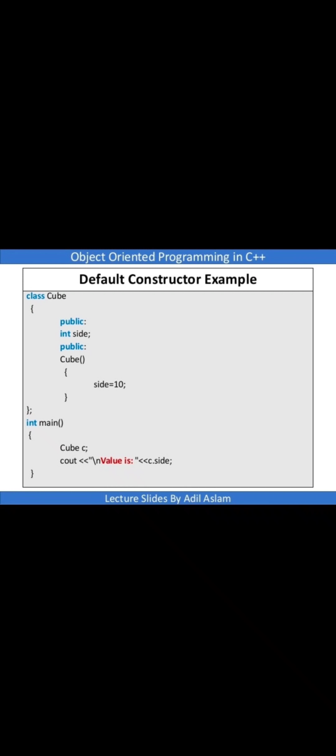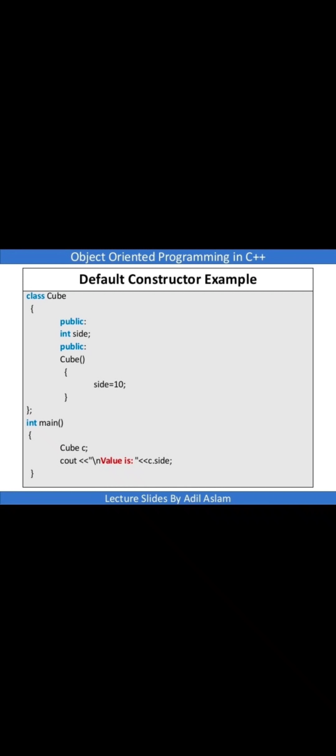Don't write the constructor in the private section. Variables can be in either the private or public section, but the constructor is generally written in the public section only.